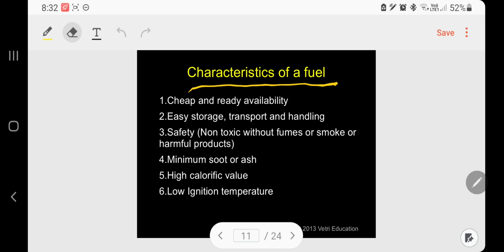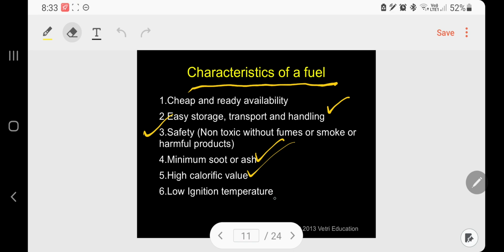Fuels should be cheap and readily available, and should be easy to store, transport and handle. The most important characteristic is safety: non-toxic, without fumes, smoke or harmful products. Another important characteristic is that it produces minimum soot or ash. And most important, it should give a high calorific value.